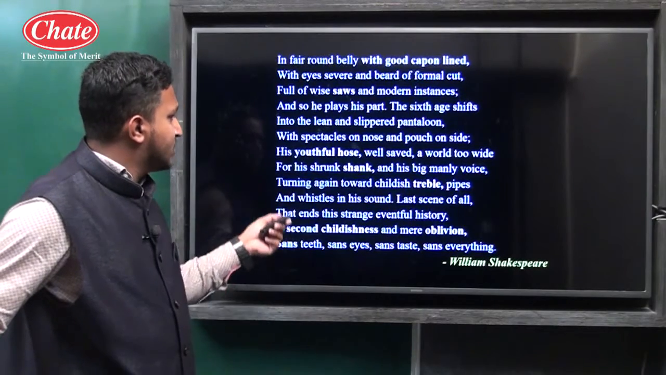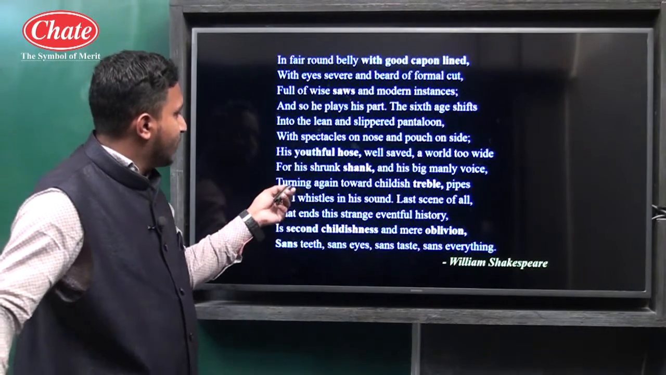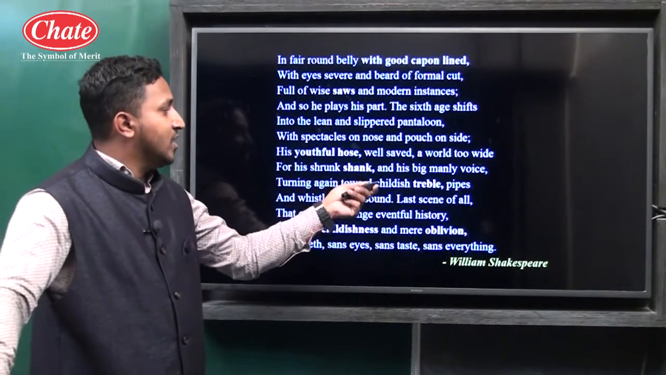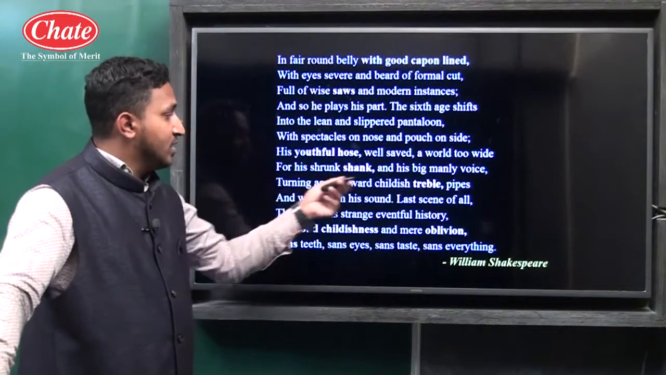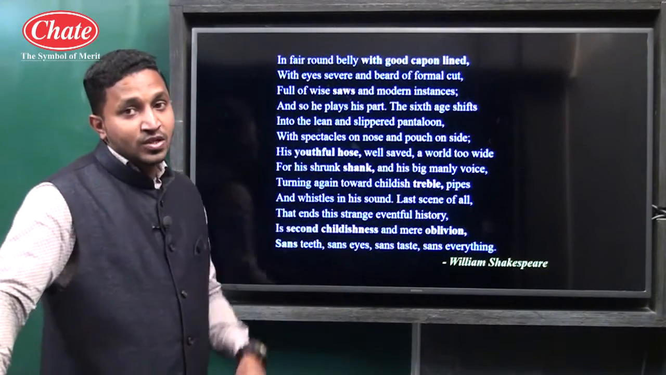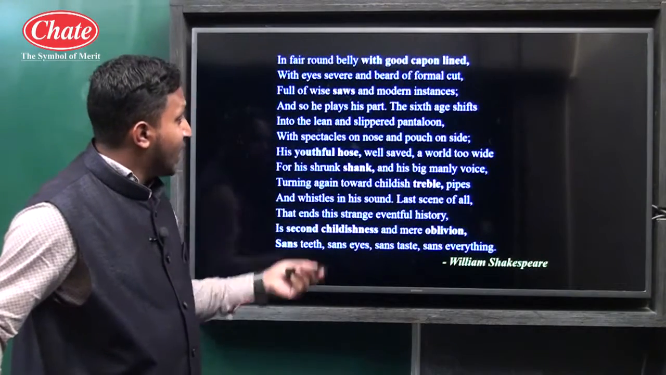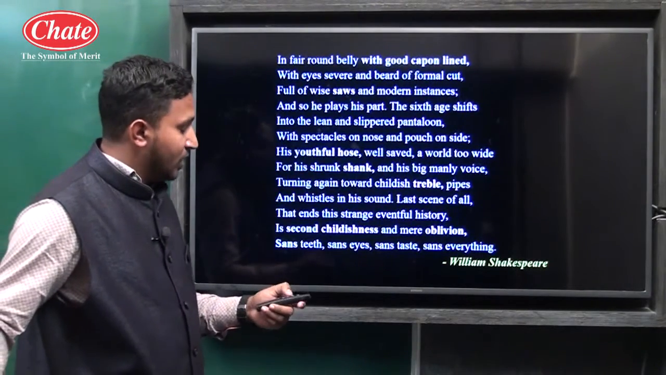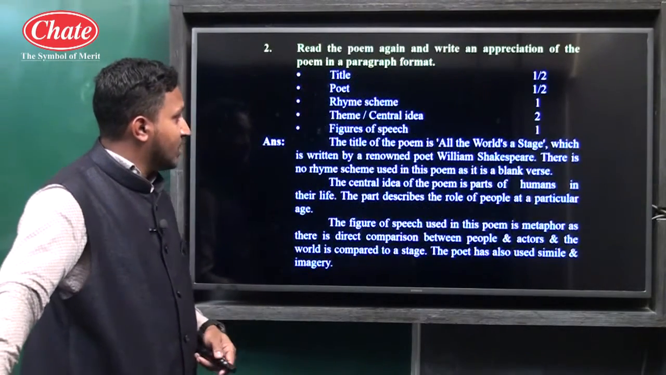So many words are there. Altogether now you have this line, the fifth line from the last, "turning again towards childish treble". Here is an alliteration, as the sound of T is repeated to give a poetic effect. So many lines are there, you can use any one of them. So let's see the appreciation again.